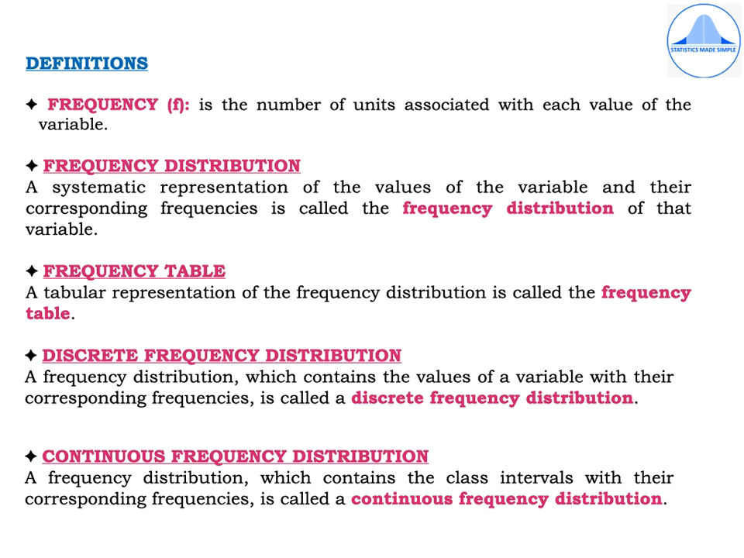The fourth definition, discrete frequency distribution. A frequency distribution which contains the values of the variable with the corresponding frequencies is called a discrete frequency distribution. This definition is very similar to the frequency distribution definition. And the fifth one, continuous frequency distribution. A frequency distribution which contains the class intervals with their corresponding frequencies is called a continuous frequency distribution.